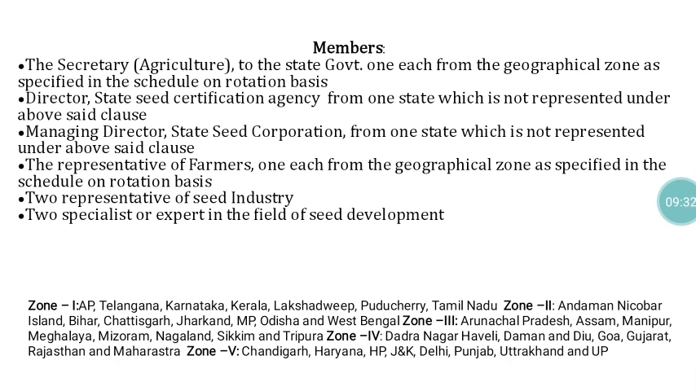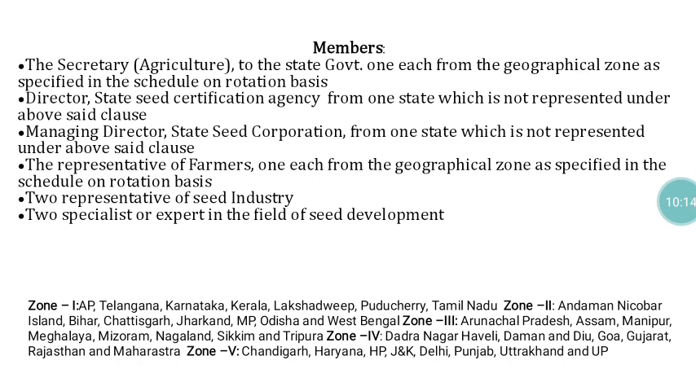Then the Director, State Seed Certification Agency, from one state which is not represented under the above said class. Suppose the Secretary is from Andhra Pradesh, then the Director of State Seed Certification is nominated from one of the other states. Similarly, the Managing Director of a state seed corporation from one state which is not represented in the above class. Then representative farmers, one each from the geographical zones as specified in the schedule on rotation basis. Then two representatives of the seed industry, and two specialists or experts in the field of seed development. So these are also members.